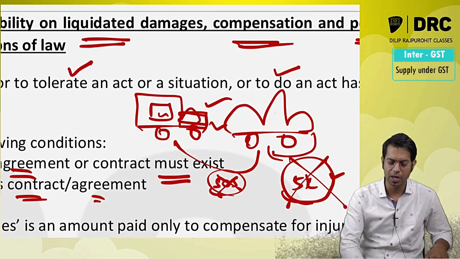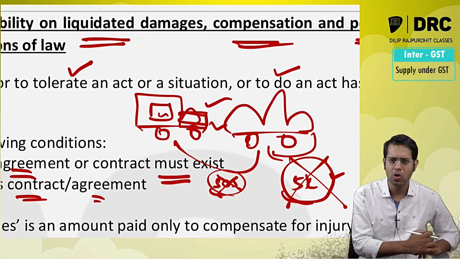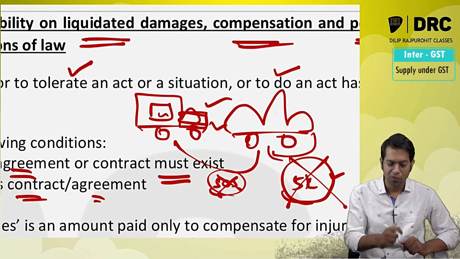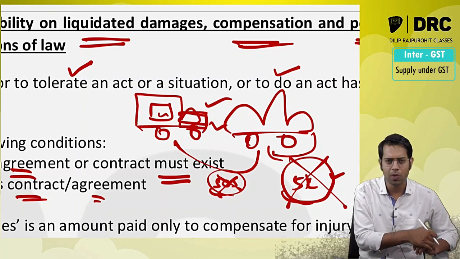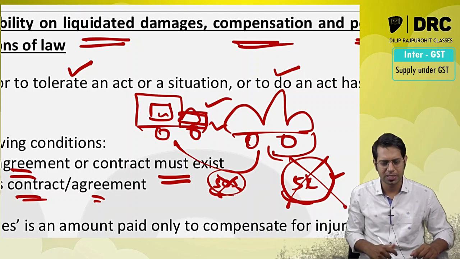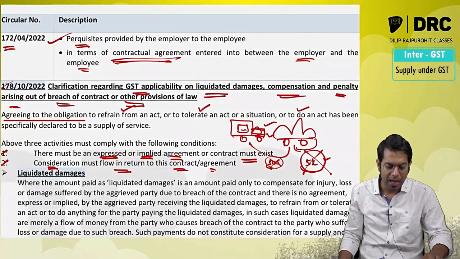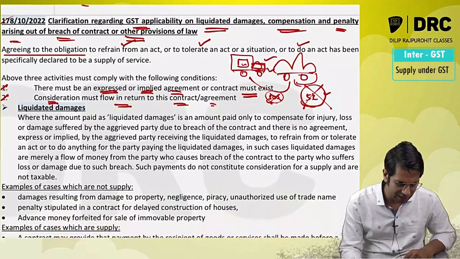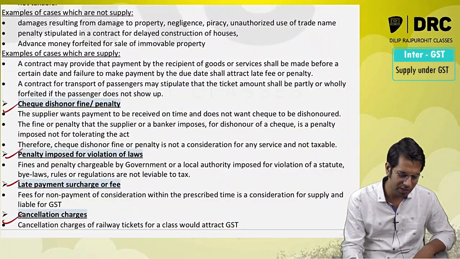Similarly, say you breach some law. Meaning what, sir? For example, you are going on your bike without a helmet. A police officer stops you and takes money from you. You paid 500 rupees as a fine or penalty. Whether it is a supply, again lawmakers have told it is not a supply. There should be an agreement, whether expressed or implied, and the consideration paid should be because of that agreement. So they have given different examples, and they have told whether it is supply or not.